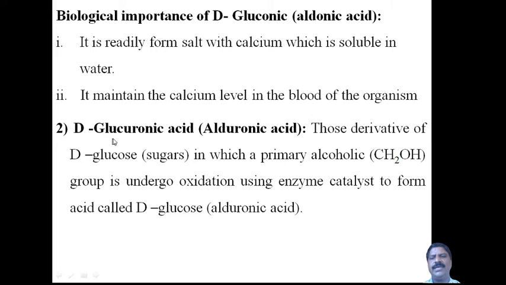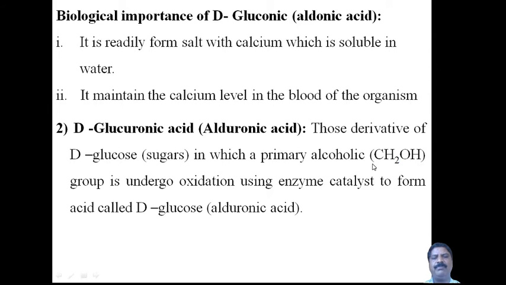Next, D-glucuronic acid, also called alduronic acid. These are derivatives of D-glucose, a monosaccharide, in which a primary alcoholic group is changed.